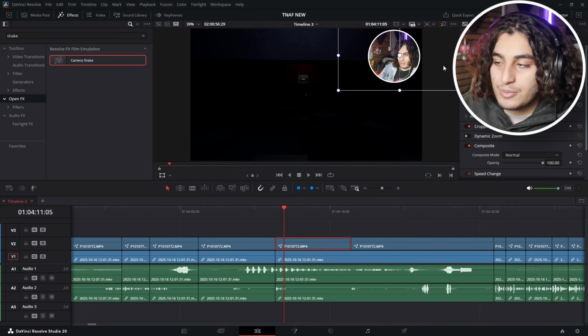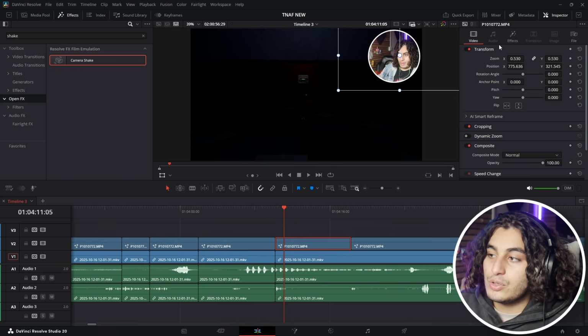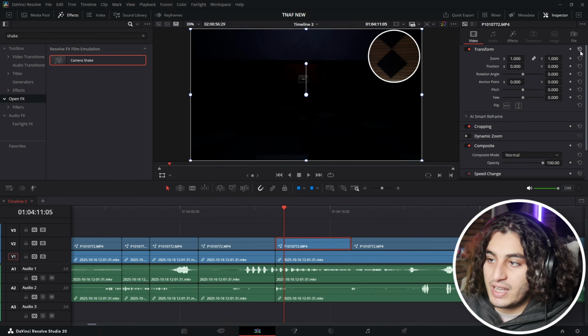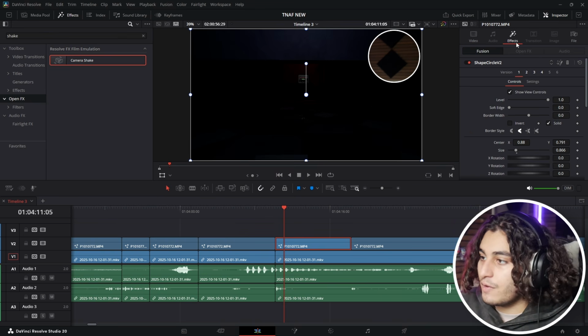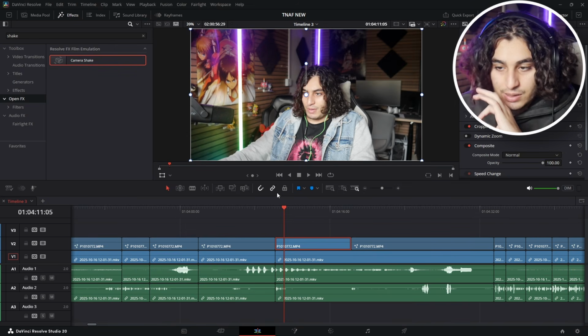Now to reset our cam so we don't have the face cam around it, all we're gonna do is go to video and push this reset here. It's gonna resize our whole face cam to the full screen. We're gonna go to effects and push the bin. Our file is completely reset.